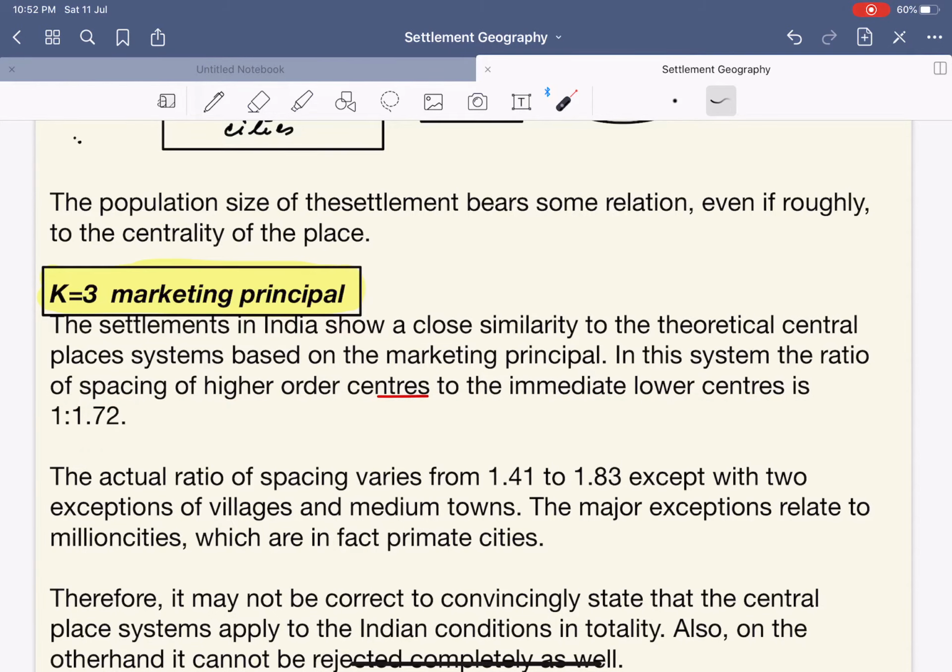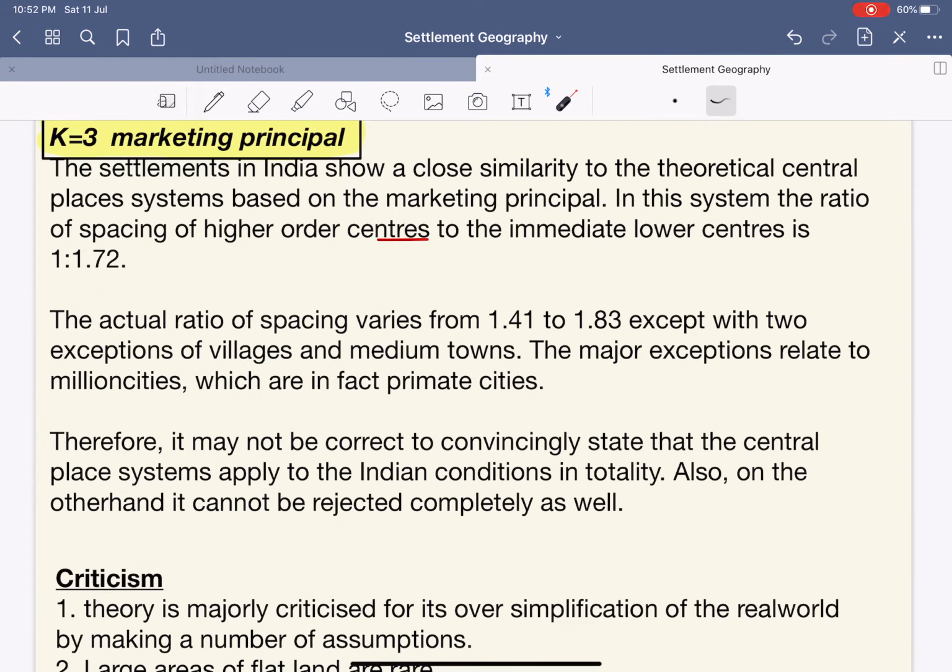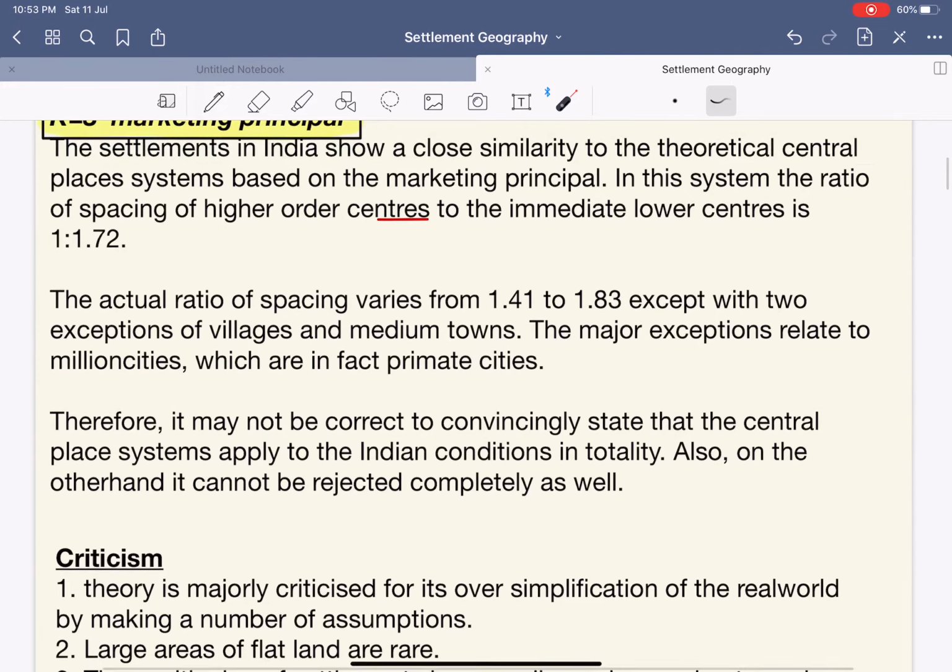1:1.72. And in this context, the actual ratio of spacing varies from 1.41 to 1.83 in case of India, except with two exceptions of villages and medium town. The major exception relates to the million cities, which are in fact the primate cities. We'll study more about the primate cities in a later chapter.